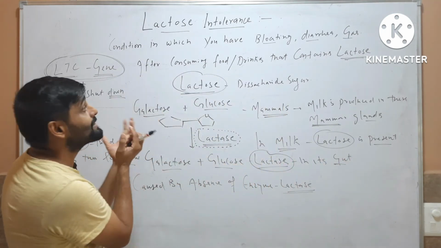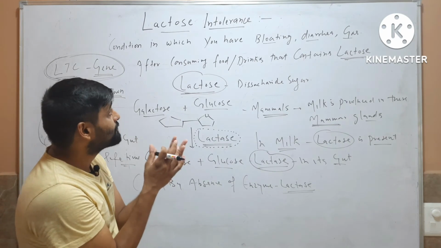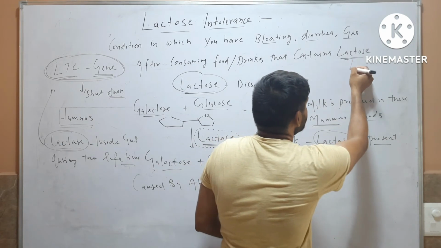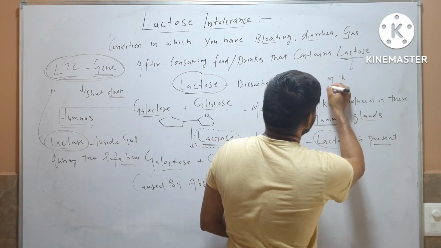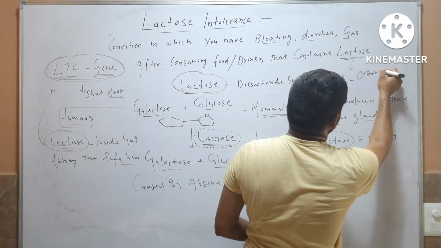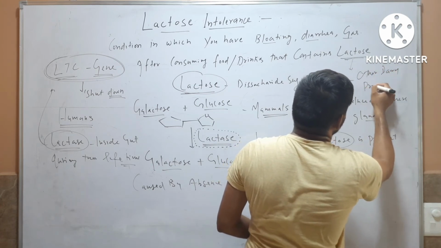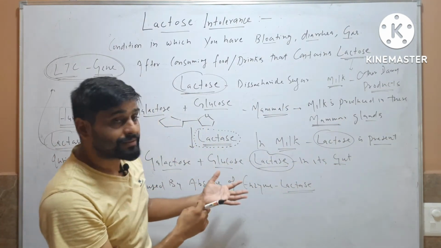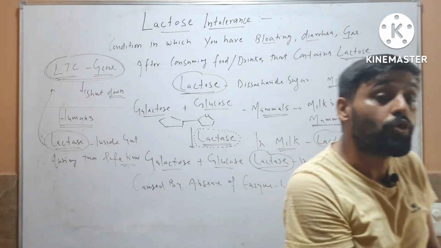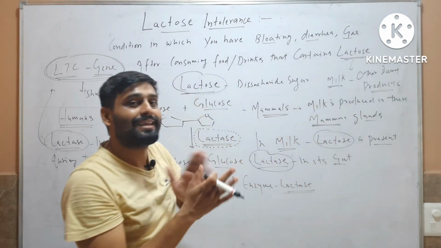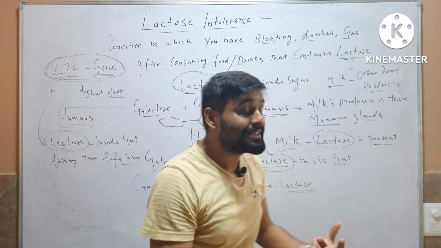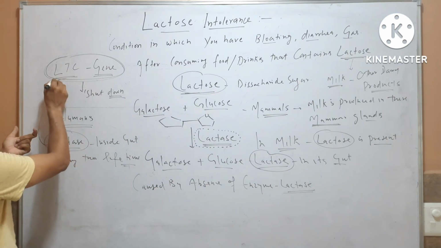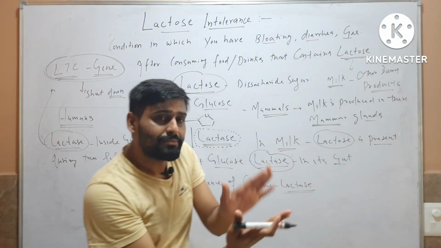So this is lactose intolerance. Lactose intolerance is simply a condition in which you have bloating, diarrhea and gas after consuming food and drinks that contain lactose. And we know that lactose is present in milk and other dairy products. All mammals, in the young ones, or you can say offspring of all mammals, have the enzyme lactase so that they can digest milk, and when they grow up, this lactase disappears from their gut because the gene LCT becomes shut down or inactive.